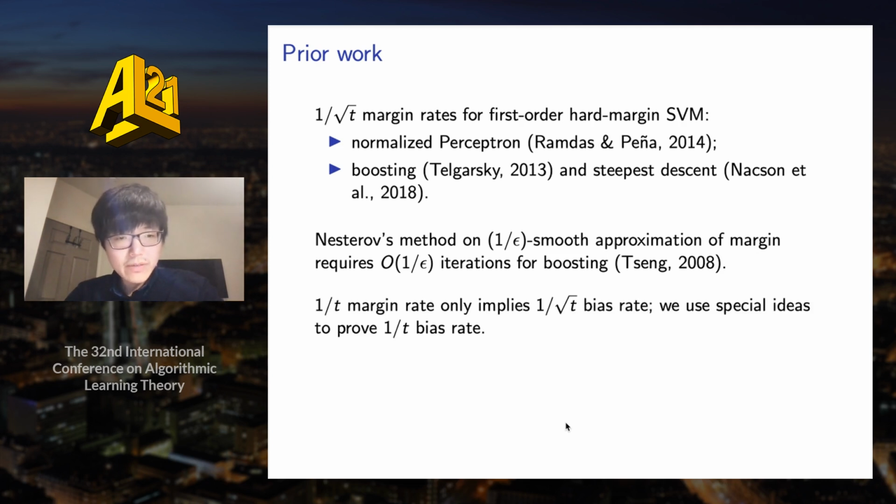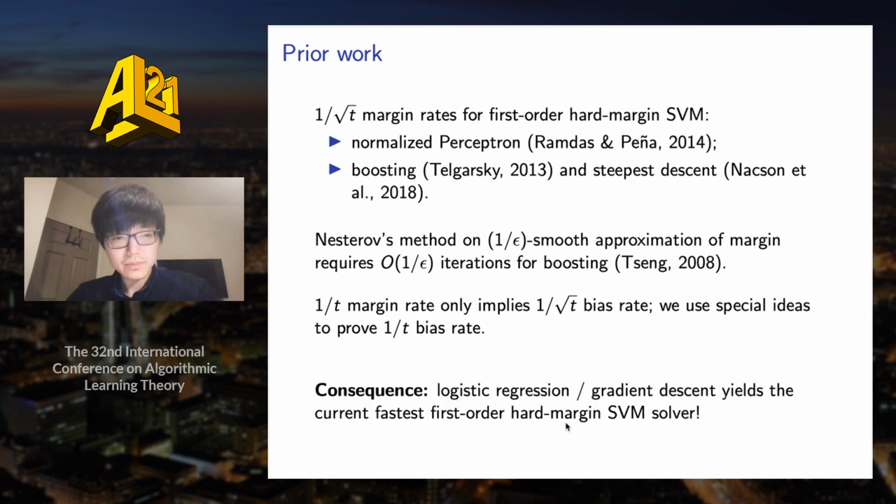And moreover, even if we have a 1/t margin rate, it only implies a 1/sqrt(t) implicit bias rate. And in this work, we have to use some special ideas to further prove a 1/t implicit bias rate. So to sum up, the very simple algorithm of logistic regression and gradient descent can already yield the current fastest first-order hard margin SVM solver.